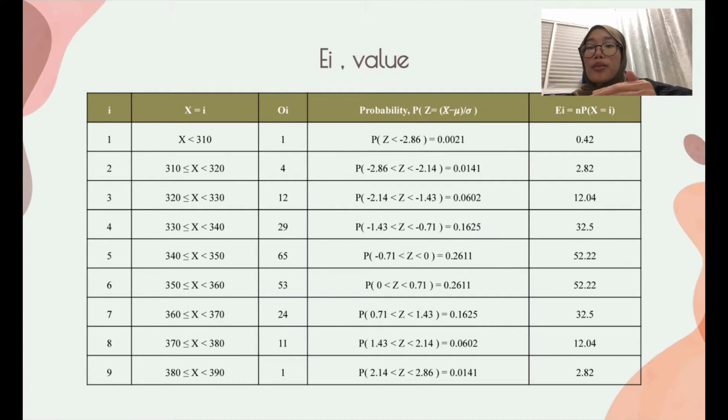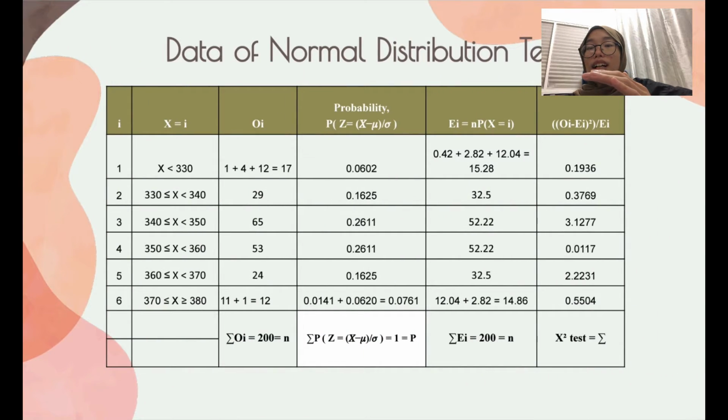For categories 1, 2, and 9, the values are less than 5. So we add category 1 and 2 to category 3, and category 9 to category 8. As we can see here, this is our result from the addition, and we have 6 categories after the addition.